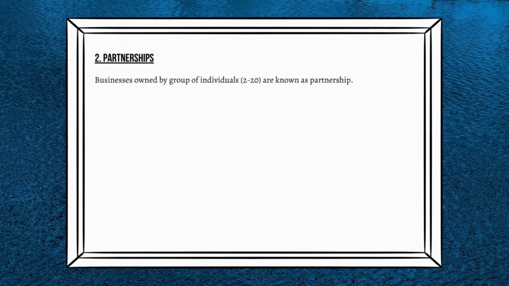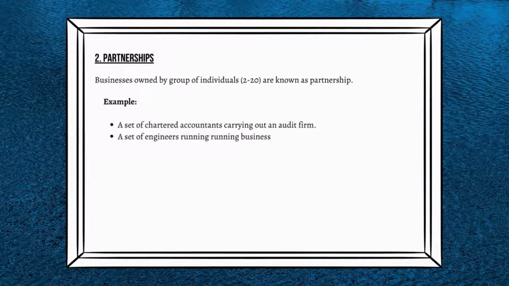What is a partnership business? The relationship among individuals conducting a business in common with an objective to earn a profit is known as a partnership. The Partnership Ordinance of 1890 affects partnerships. Professions such as accountants, lawyers, tax officers, and doctors may also conduct their practice as a partnership. Example: a set of chartered accountants carrying out an audit firm, or a set of engineers running a business.